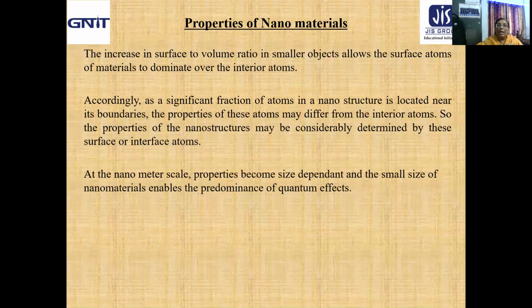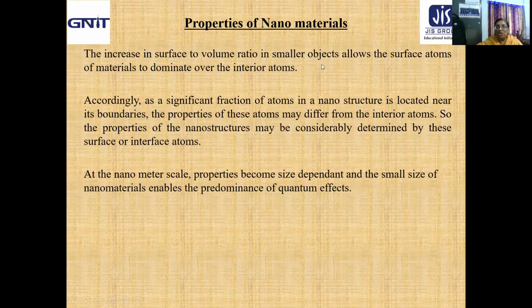Why are we specially considering the properties of nanomaterials? For the last two sessions, you students have understood that the increase in surface to volume ratio in smaller objects allows the surface atoms of the materials to dominate over the interior atoms.